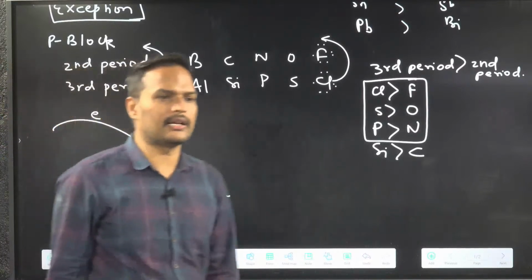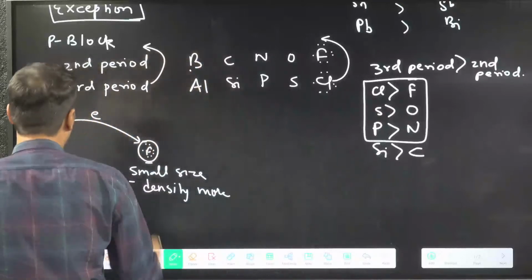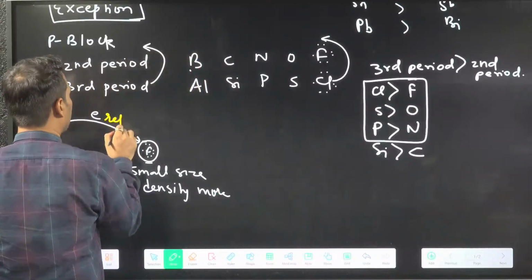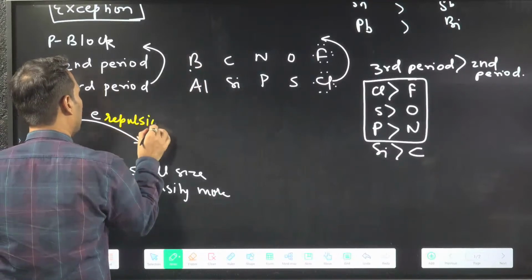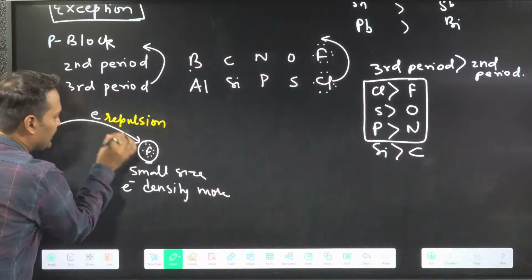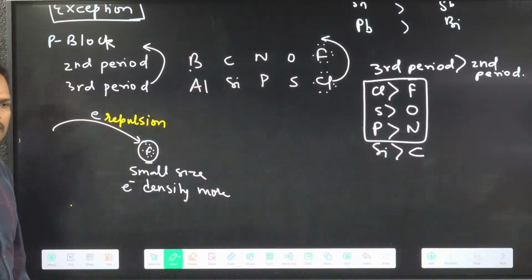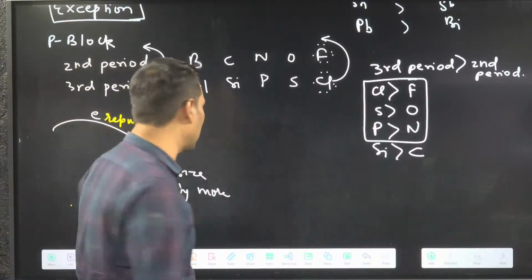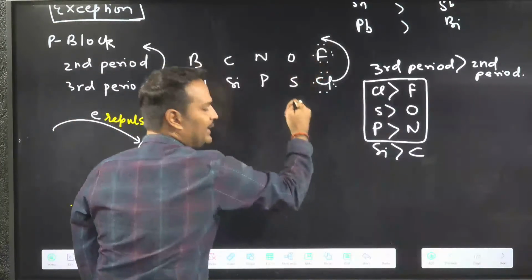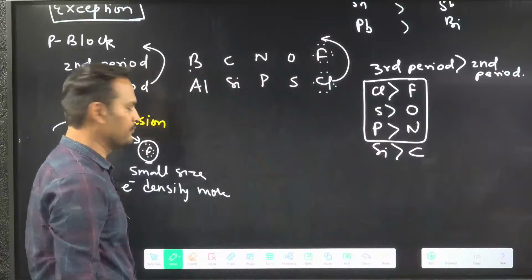Now you are trying to add one electron. What will happen here? There will be repulsion between the existing electron and the approaching electron. Inter-electronic repulsion. So electron affinity of fluorine will slightly decrease.